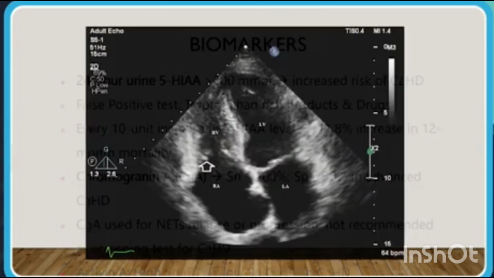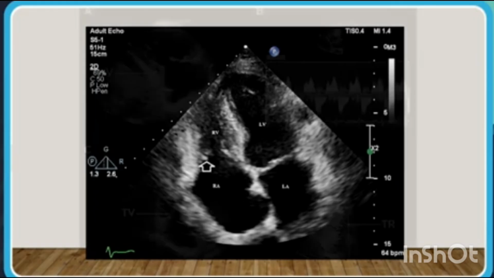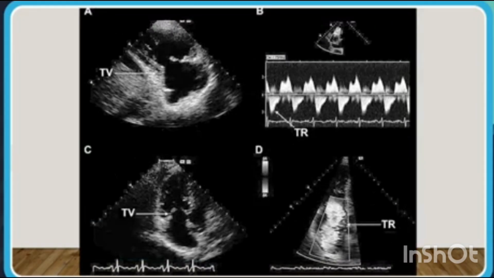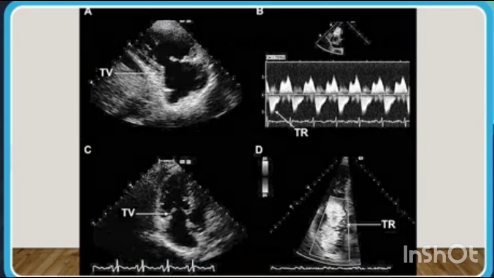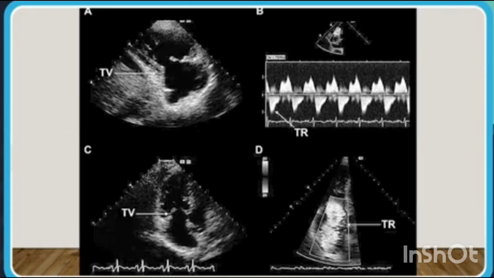We can see in the 4-chamber view in 2D echo that right-sided structures are involved, which leads to the dilatation of the right atria, and we can see here the tricuspid valve is affected, with thickened leaflets of the tricuspid valve. We can see on Doppler the tricuspid regurgitation and somewhat tricuspid stenosis, and the tricuspid jet is also seen on the lower side.